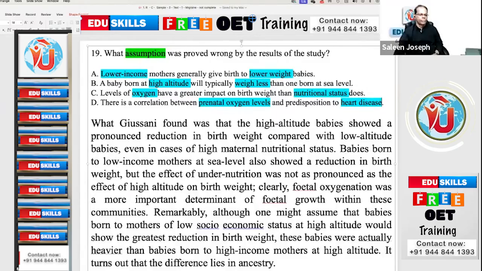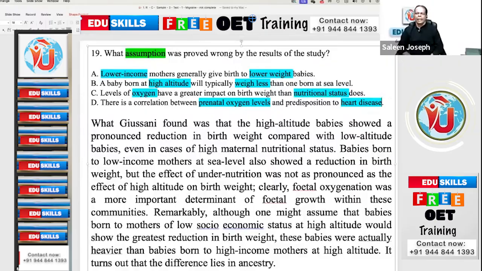Clearly, fetal oxygenation was a more important determinant of fetal growth within these communities. Remarkably, although one might assume that babies born to mothers of low socioeconomic status at high altitude would show the greatest reduction in birth weight, these babies were actually heavier than babies born to high-income mothers at high altitude. It turns out that the difference lies in ancestry.